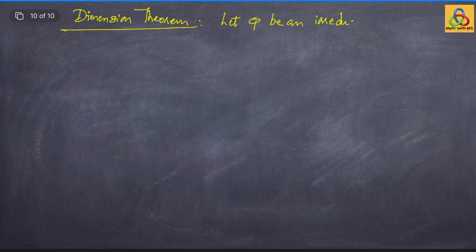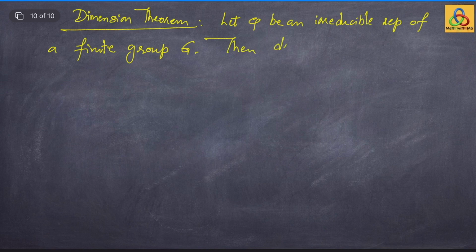We now prove our main theorem, the dimension theorem. Very nice result. So, let phi be an irreducible representation of a finite group G. Then the degree of the representation phi divides the order of the group G. So, let us prove it.